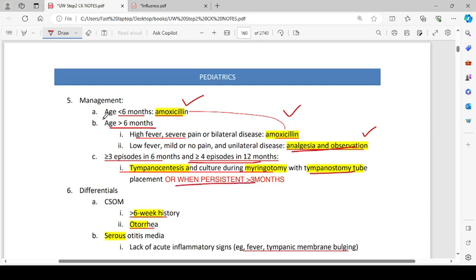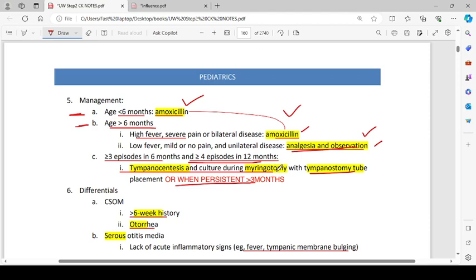Okay, so if age is less than 6 months, amoxicillin. More than 6 months, for high fever, severe pain, or bilateral disease, give amoxicillin. Low fever, mild or no pain, unilateral disease, analgesia and observation can be done without giving amoxicillin. If there are more than 3 episodes in 6 months or more than 4 episodes in 12 months, then tympanocentesis